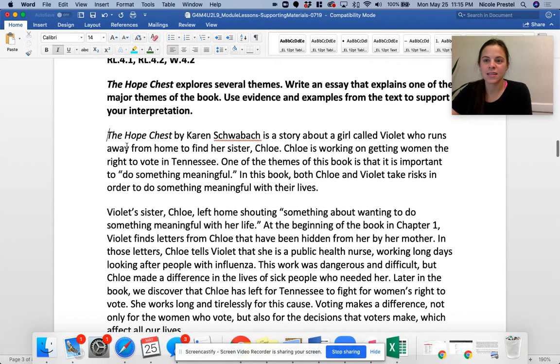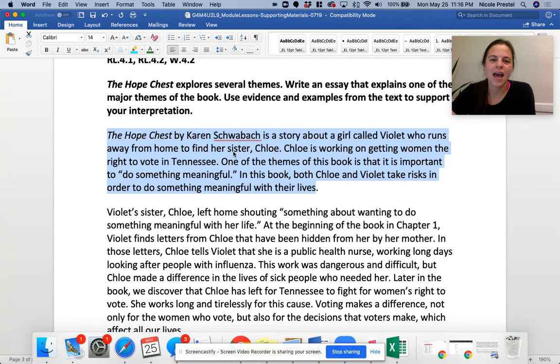It says, The Hope Chest by Karen Schwabach is a story about a girl called Violet who runs away from home to find her sister Chloe. Chloe is working on getting women the right to vote in Tennessee. One of the themes of this book is that it is important to do something meaningful. In this book, Chloe and Violet take risks in order to do something meaningful with their lives. All right, that is paragraph 1. That's your intro. So what is this paragraph called?